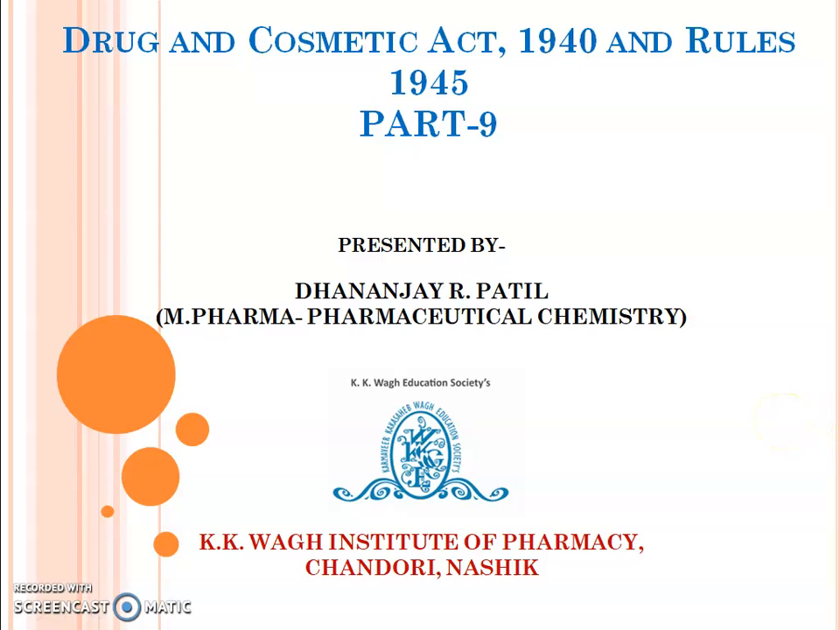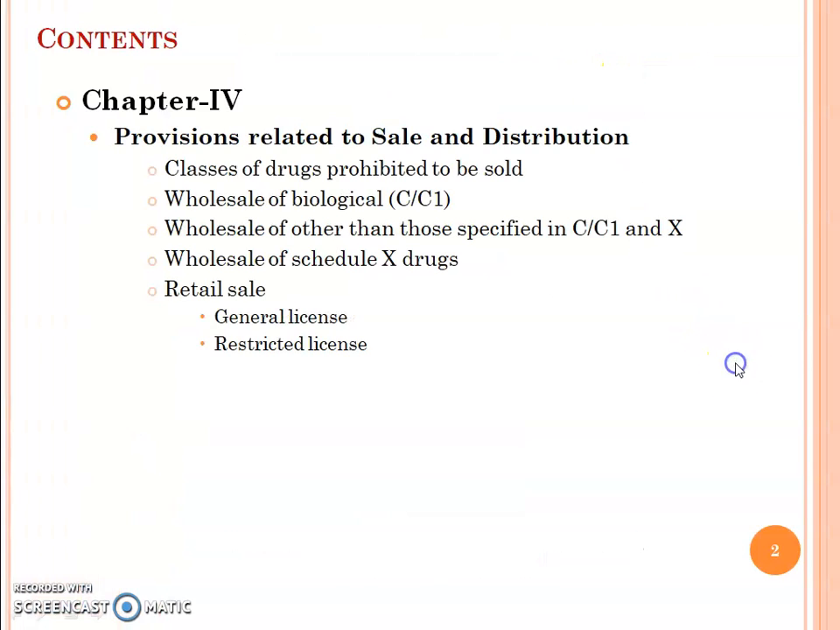Today we are going to learn about Drugs and Cosmetic Act 1940 and Rules 1945, Part 9. In Part 9, we are going to cover Chapter 4, Provisions related to sale and distribution: classes of drug prohibited to be sold, wholesale of biological, that is Schedule C, C1, wholesale of other than those specified in Schedule C, C1 and Schedule X, wholesale of Schedule X drug, retail drug, general license and restricted license.